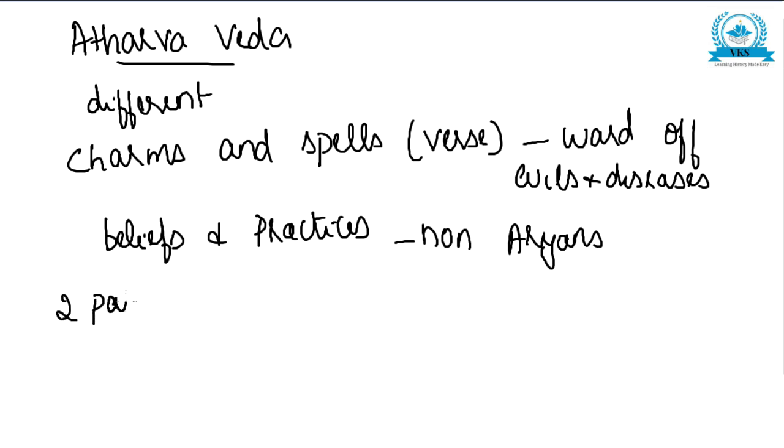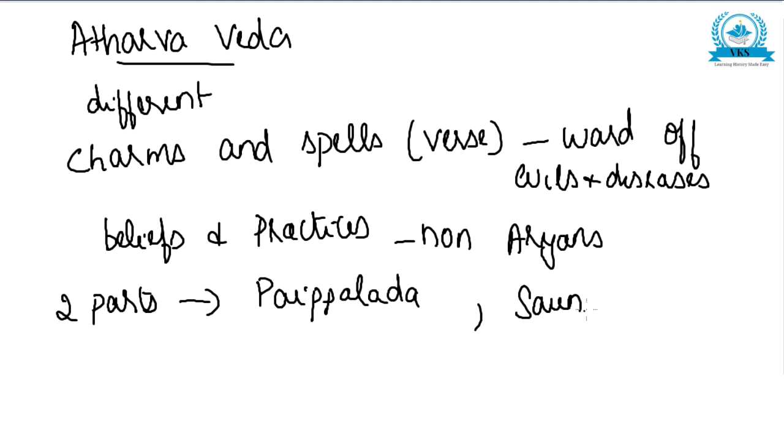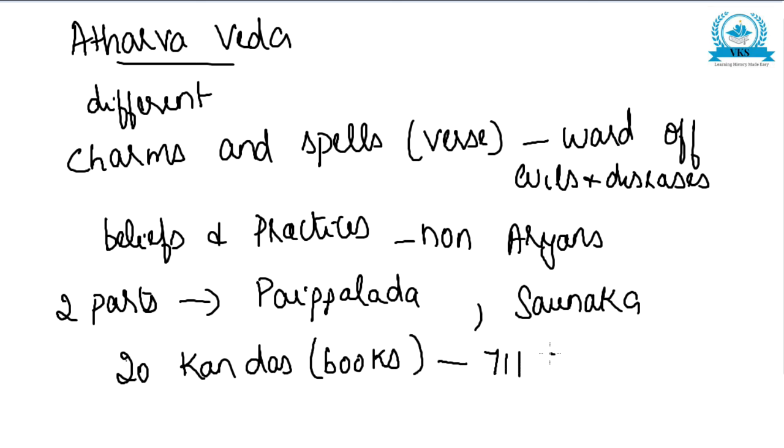So Atharva Veda is divided into two parts, that is Paipalada and Saunaka. The Veda is divided into 20 kandas, or we can say 20 books, and it has total 711 hymns.